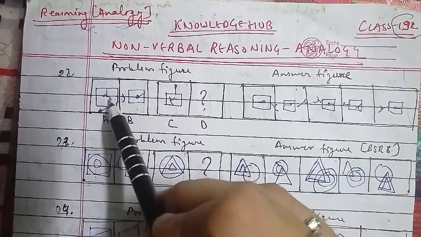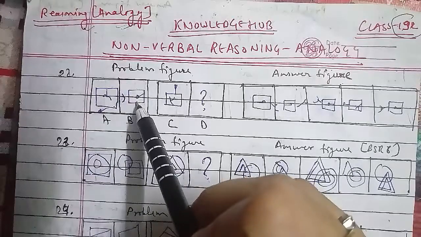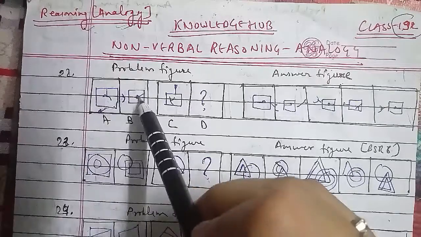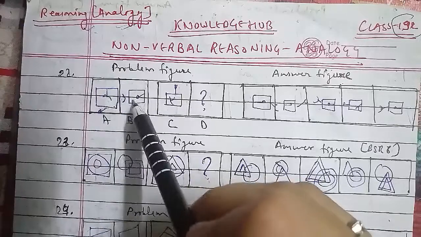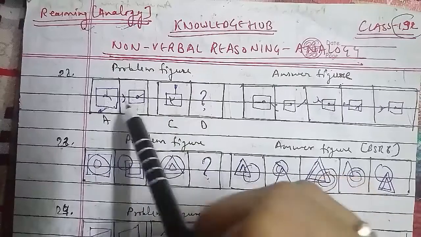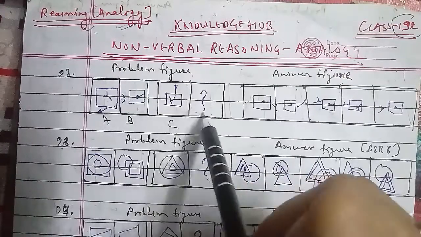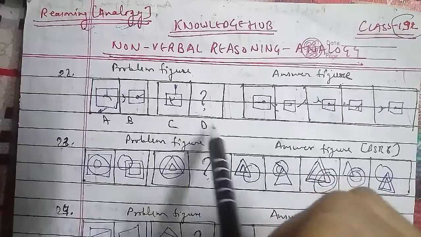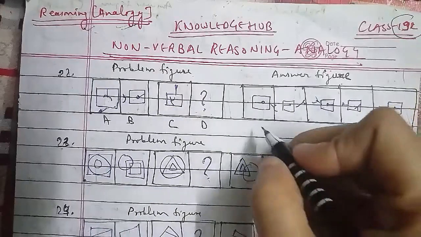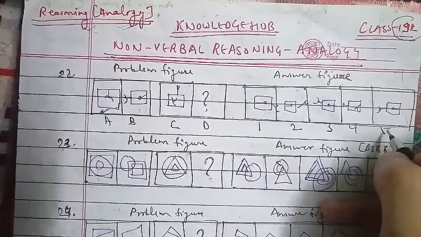In the same case, you have to see the figure here. In figure A, the outer figure of B comes inside and the inside one comes outside. As you can see, for figure C, we have to find the response, the relation that A and B have, and then the corresponding relation that also occurs between C and D. So the answer figures we have are 1, 2, 3, 4 and 5 respectively.